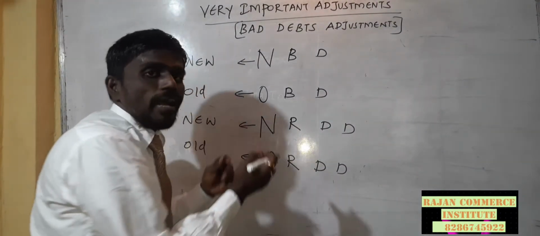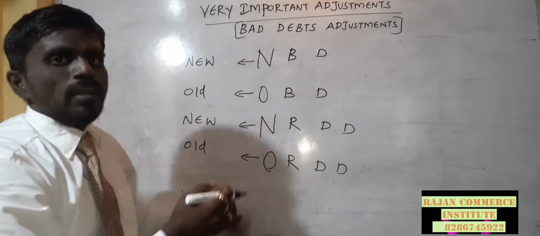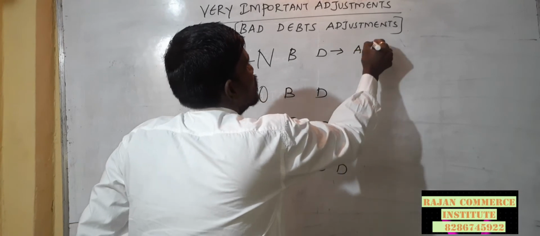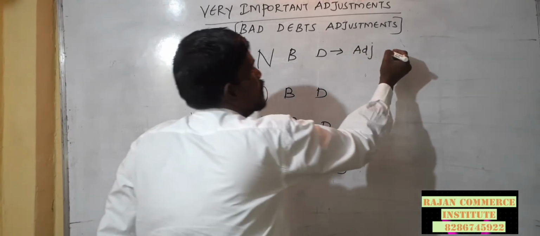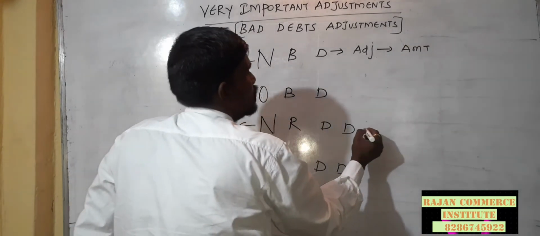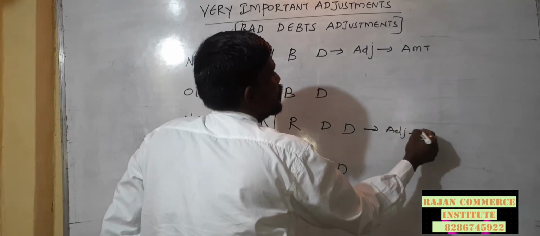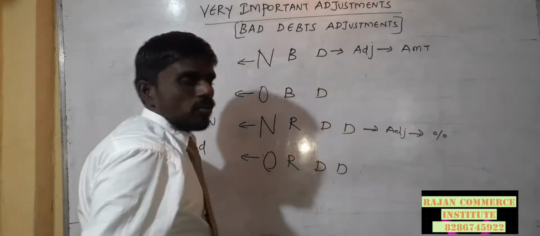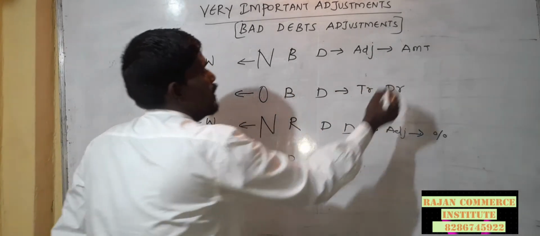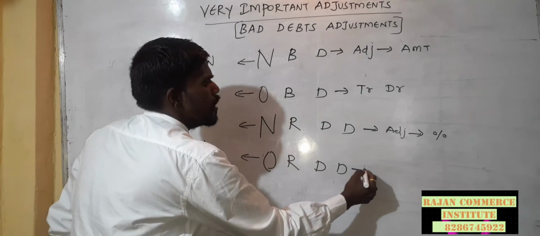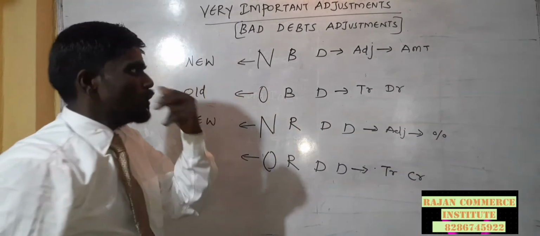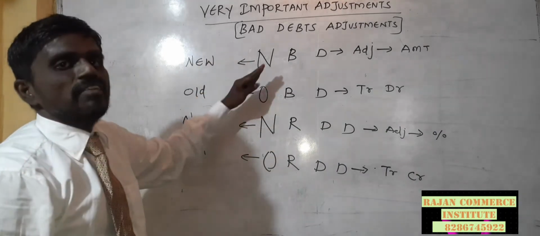Old comes in the trial balance. The new bad debts comes in the adjustment. So first NBD comes in the adjustment in the way of amount, and second N comes in the adjustment in the way of percentage. And first O comes in the trial balance debit side, and second O comes in the trial balance credit side. So this is the way it will be given in the sum.